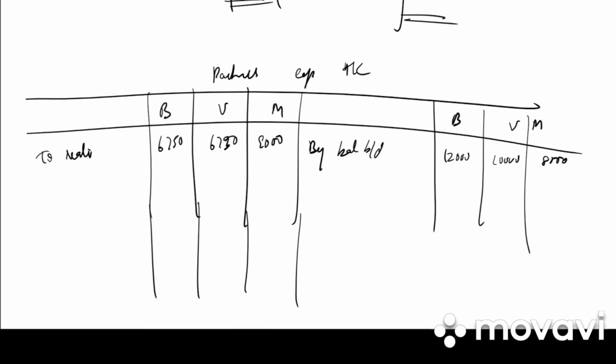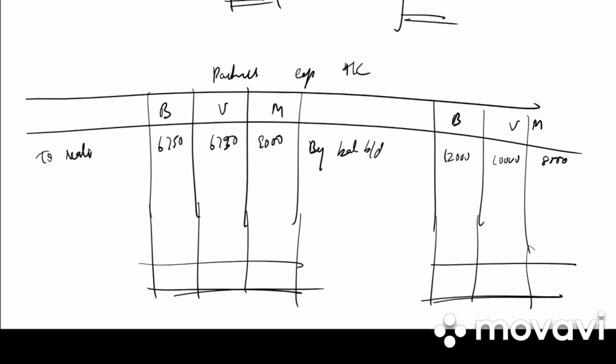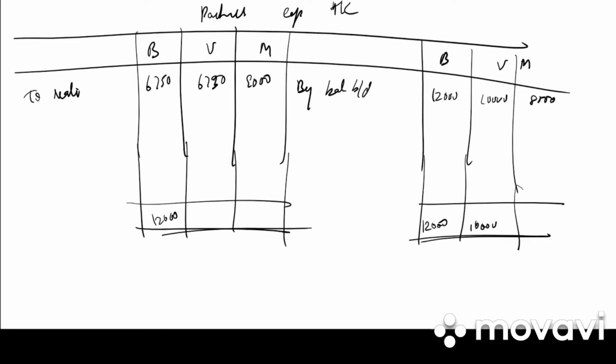Anything else? Nothing has been given. Then we total the partners' capital account. In Brahma's case the credit side is more, 12,000. Then Vishnu we have 10,000, and in the case of Mahesh, 9,000, the debit side is more.